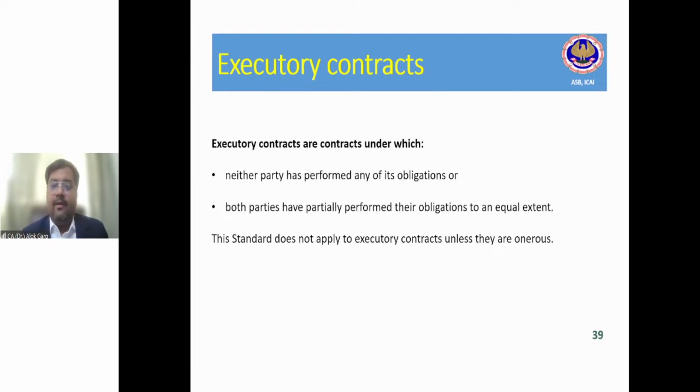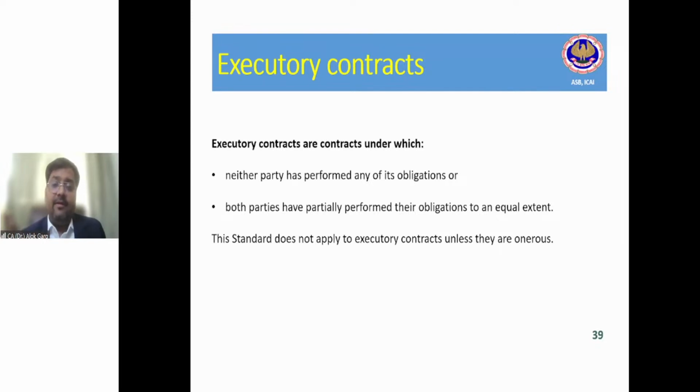But if there is an executory contract, for example, I'm a company and I've entered into a contract with the customer that I have to supply some goods and you have to pay me the money for that. There is a contract that if I do not supply the goods by the delivery date, I have to pay a penalty of 5 lakh rupees.